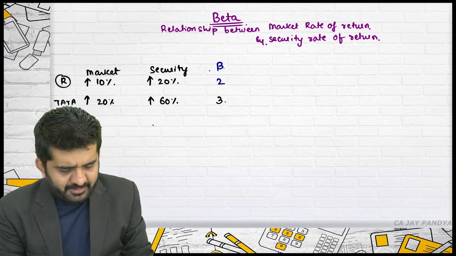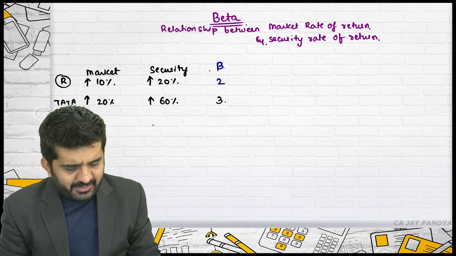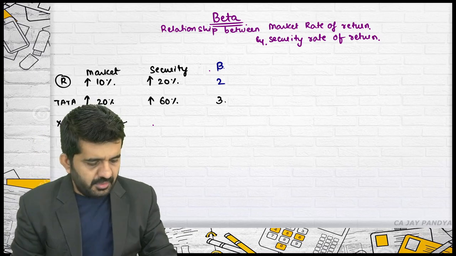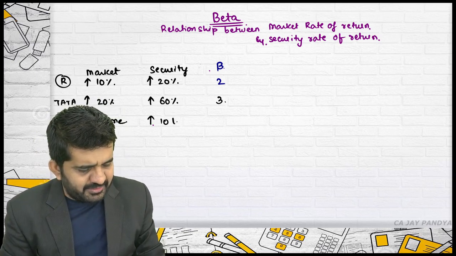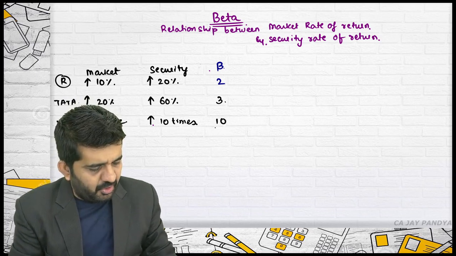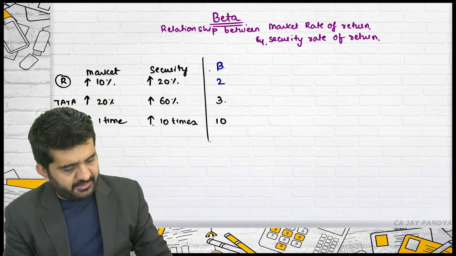Say X Limited: if the market increases 1 time and the security increases 10 times, beta of this is 10.